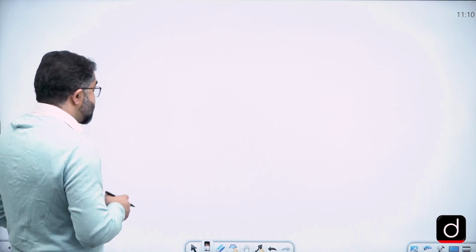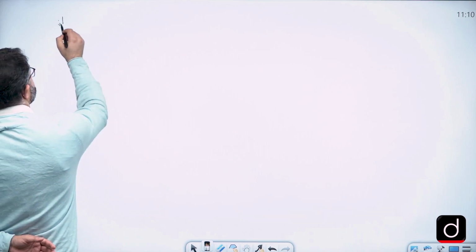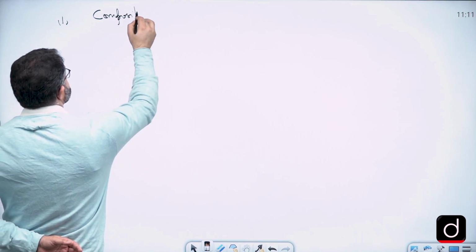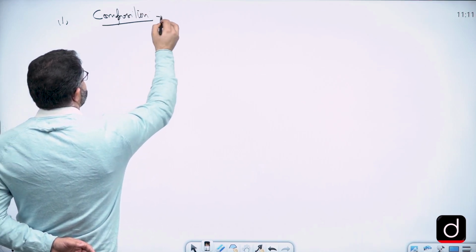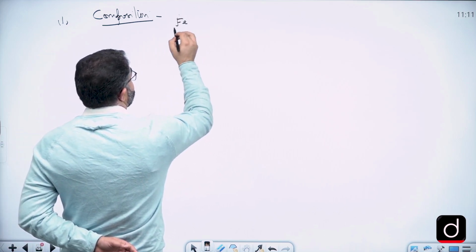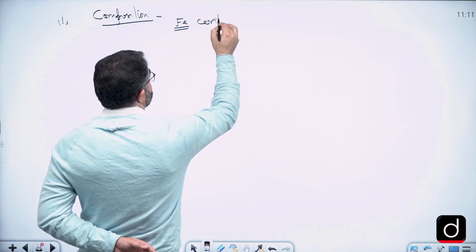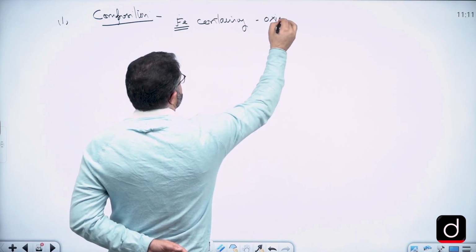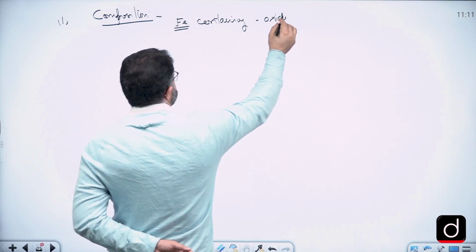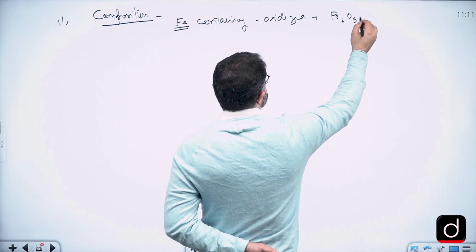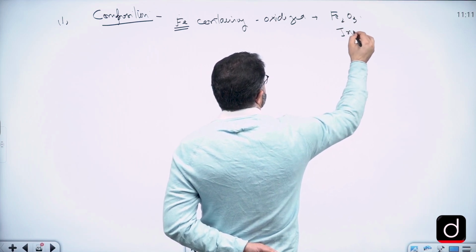Okay, so composition, the first point, is the nature of rock, that is related to the composition. If it is, as I said, iron containing rocks, they tend to get more oxidized and lead to the formation of iron oxides, etc. Iron oxides.